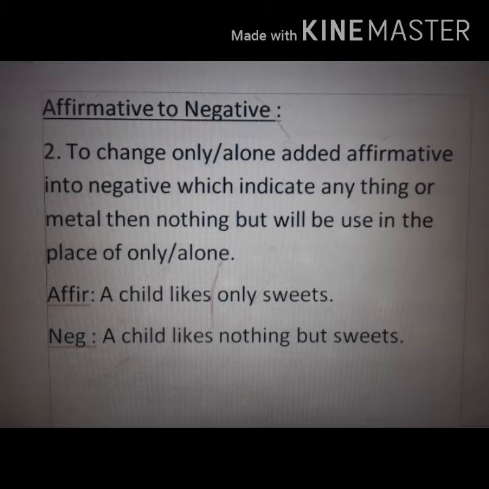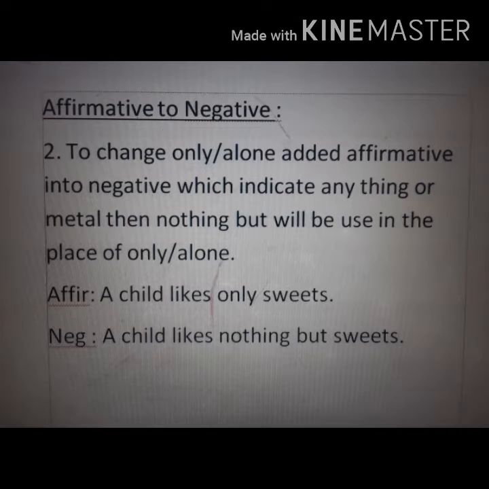Now the next rule is when any affirmative sentence is to change into negative, and the affirmative sentence is only or alone added, but the only and alone indicates anything or matter, not any person.